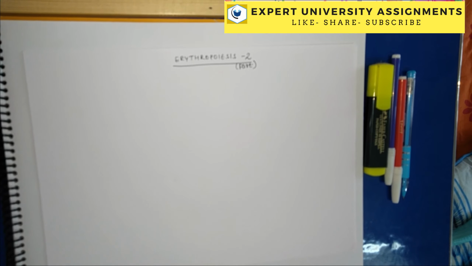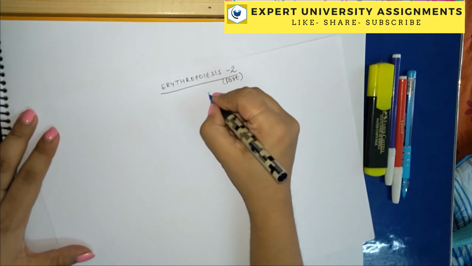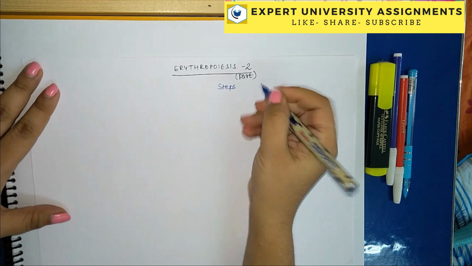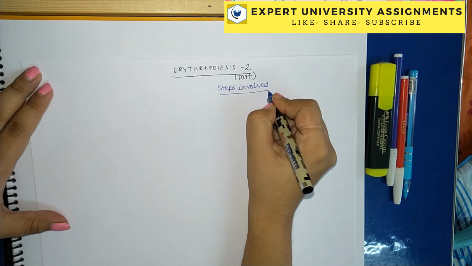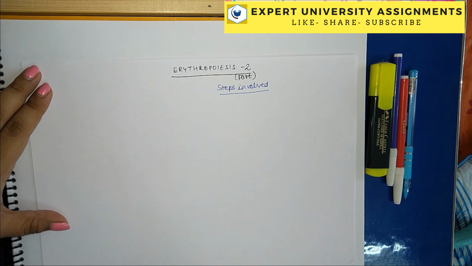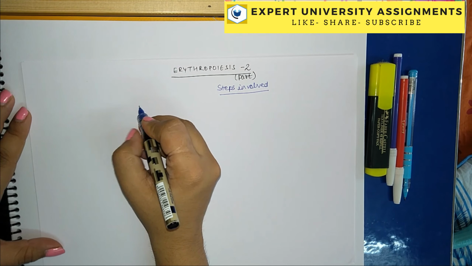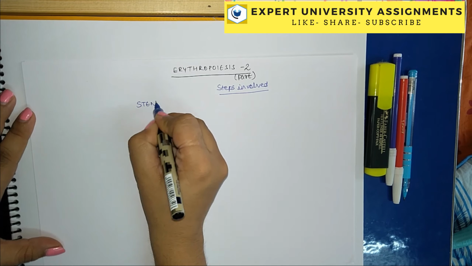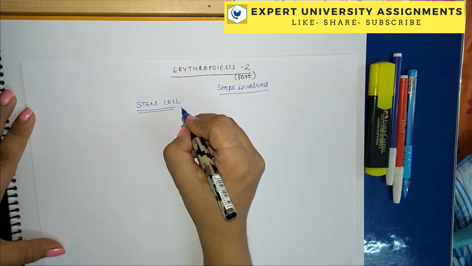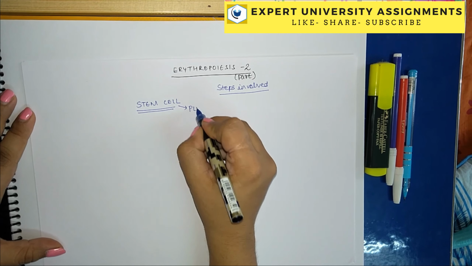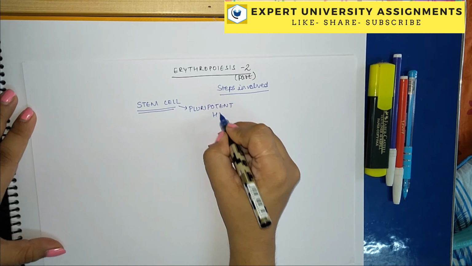Okay, so today we are recording part 2 of erythropoiesis, that is the steps involved, right? So first of all, to begin with erythropoiesis, let me talk about the first cell which is responsible for formation of all the cells of red blood cells, called the stem cell. The stem cell is also called a pluripotent hematopoietic cell.